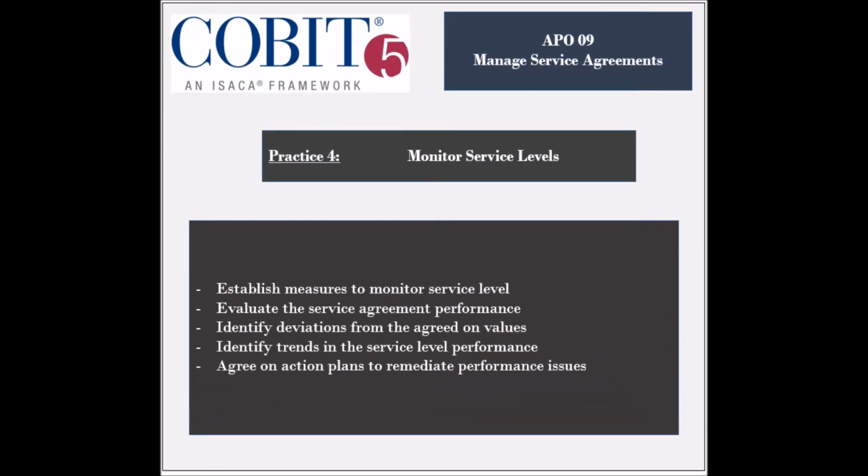The activities involved in this practice include establishing metrics to measure the service level, and evaluating the performance of the service agreements. Performance reports should be provided to the business relationship management, and any deviations from what is agreed on should be noted. Service level performance trends should be analyzed, and future needs should be identified. Any performance issues should be resolved through proper remediations and action plans.